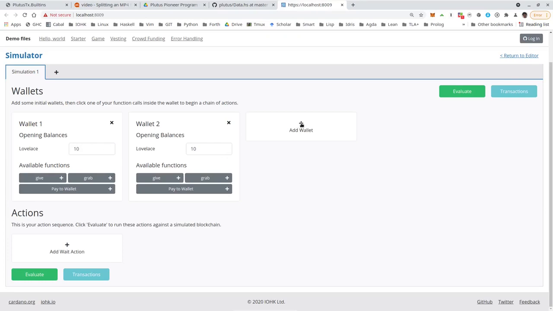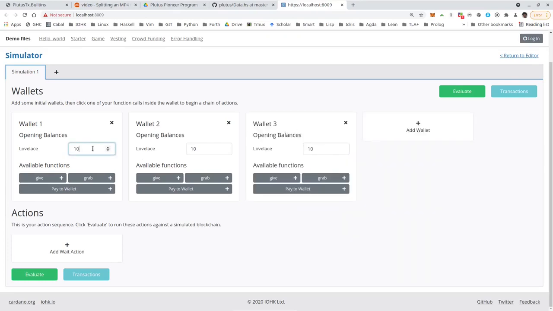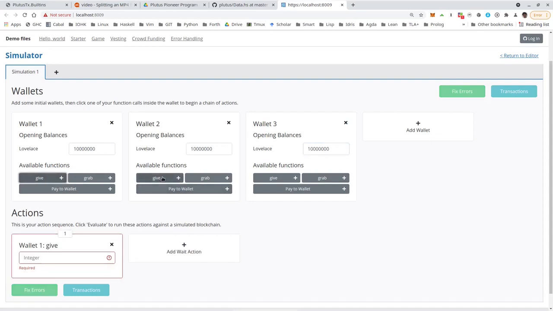Okay, let's use 3 wallets and give each, I don't know, 10 ADA to begin with. So 10 million Lovelace. And let's say that first both wallet 1 and wallet 2 invoke the give endpoint. So see this give and grab, that's exactly the two endpoints I defined in my off-chain code in the endpoints function. And the playground picks that up and renders a UI for those.